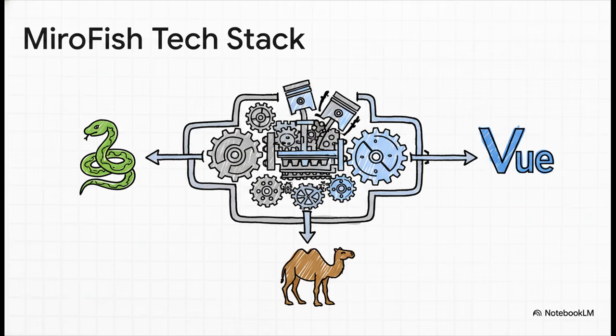Now for the tech stack. The choices they made here are pretty interesting. Using Python for the back end is a no-brainer. It's the language of data science and AI. But what's really crucial is that the core engine is built on the Camel AI framework. Unlike some other more rigid systems, this allows for way more dynamic and communicative agents. And that's key if you want to simulate complex social stuff. It's a trade-off. They're prioritizing believable, human-like agent behavior over just raw computational speed.